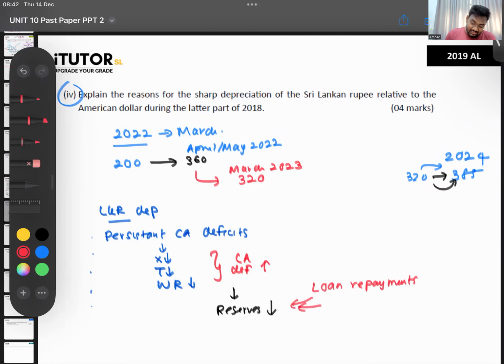Another reason is, usually when our reserves go down, we issue an international sovereign bond and raise money. But after COVID, after Gota came and reduced taxes and COVID also hit, the credit rating companies, Standard and Poor's and Moody's, downgraded our credit rating. Because of the credit rating downgrade, now no one is buying our international sovereign bonds. I would have explained that in detail in our class.